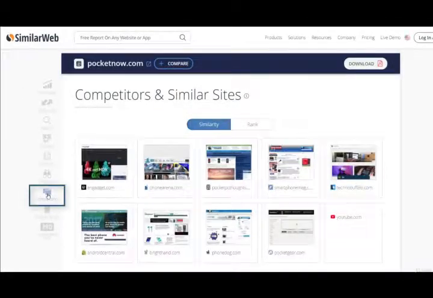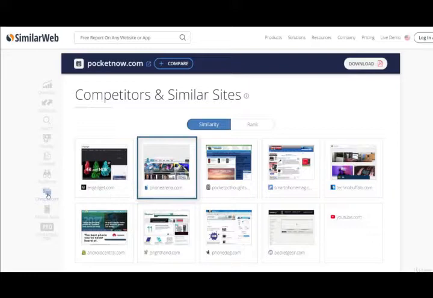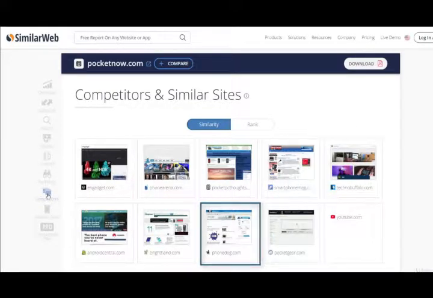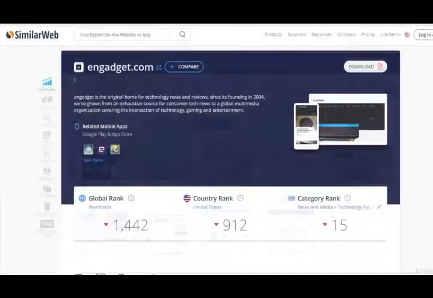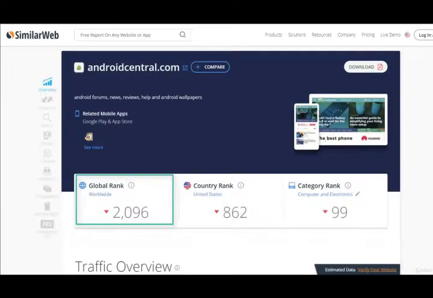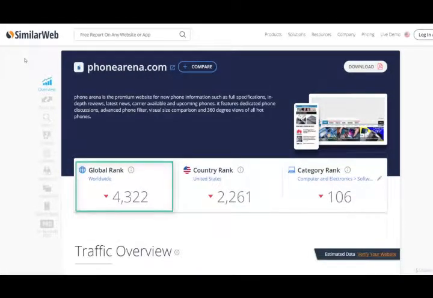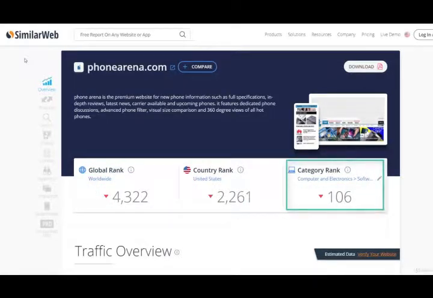Under competitors and similarity, I have got Engadget, Phone Arena, TechnoBuffalo, PhoneDog, Android Central, etc. Let me click all these thumbnails and open them in separate tabs. Among these sites, Engadget, Android Central, and Phone Arena have a global rank less than 5,000 and category rank less than 100, which is too competitive to target for a newer website.